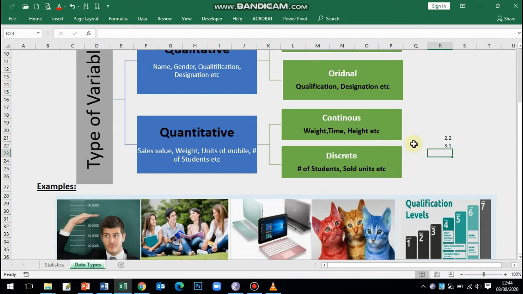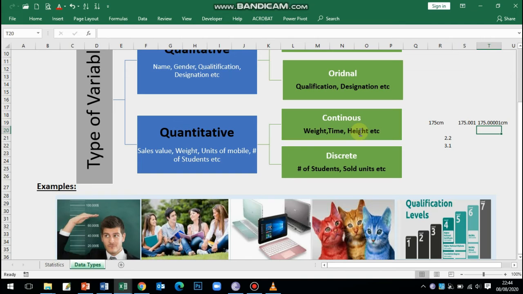On the other side, continuous variables are those variables where we cannot give an exact value. Let's say your height, and if someone says my height is 175 centimeter, my other friend would say no, your height is 175.001. Likewise, someone says that no, your height is 175.0001 centimeter. It means I cannot give a specific number on it. That would come under the continuous variables like weight, time, height of a person.